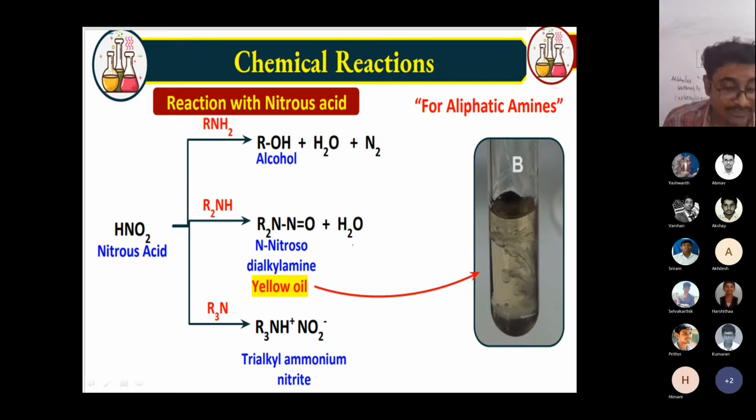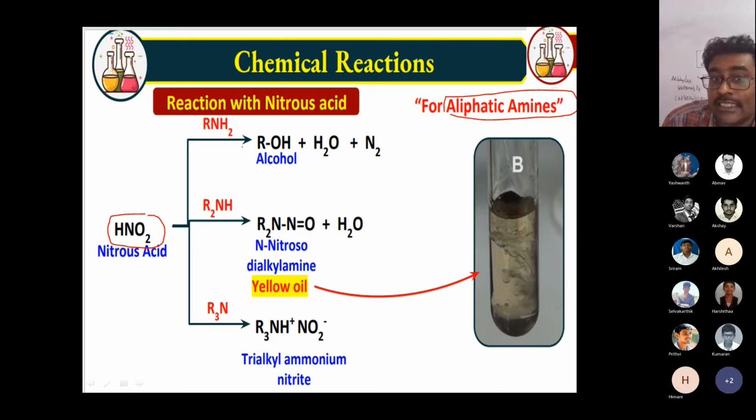Next one is there now. This is a very important chemical test. This is only for the aliphatic amines. So what happens when it reacts with nitrous acid? Even the aromatic amines are also used. We'll study that later.